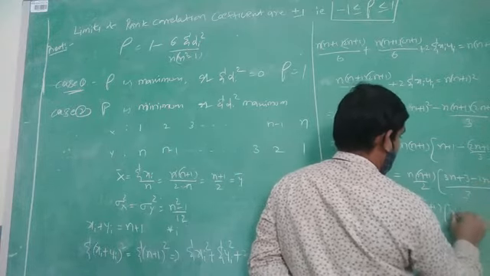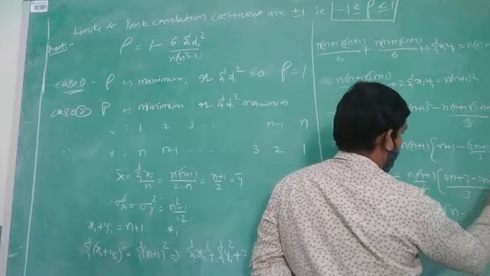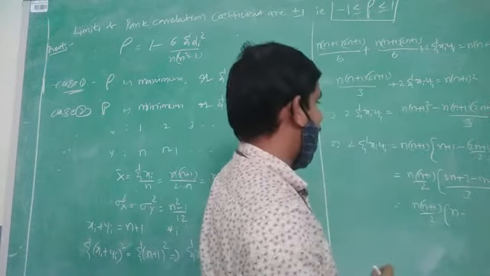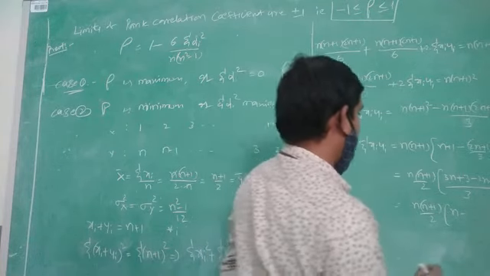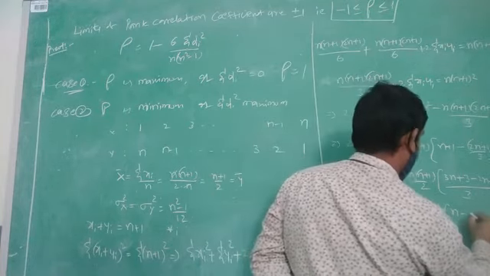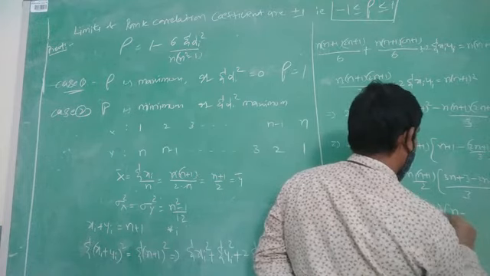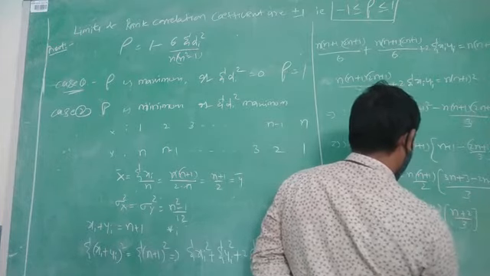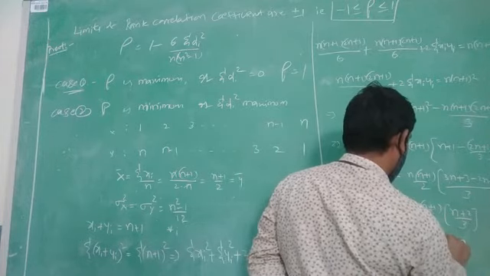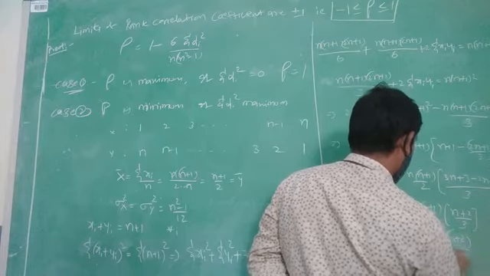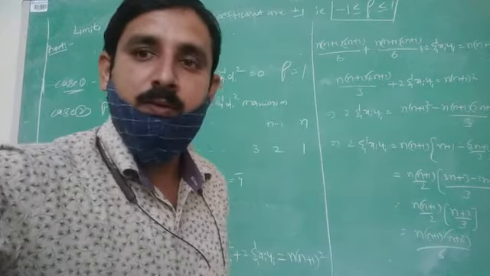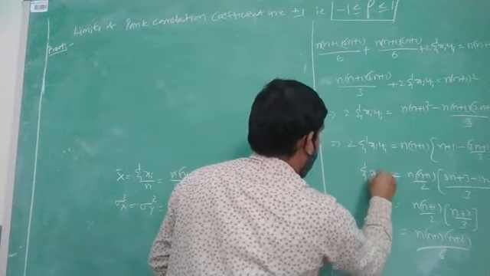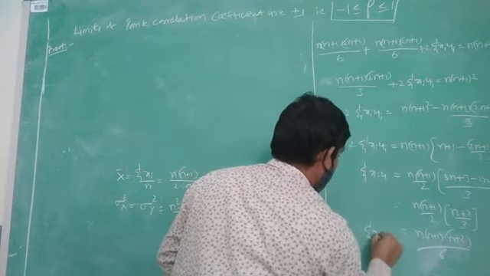3n minus 2n is n, and 3 minus 1 is 2, so n plus 2 divided by 3. Finally, n into (n plus 1) into (n plus 2) divided by 6. Okay, this value is summation xi yi.